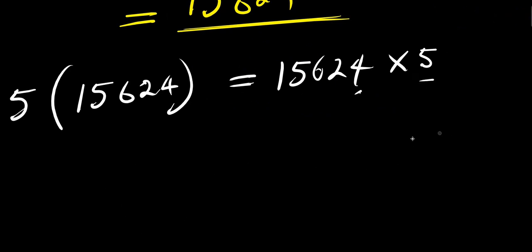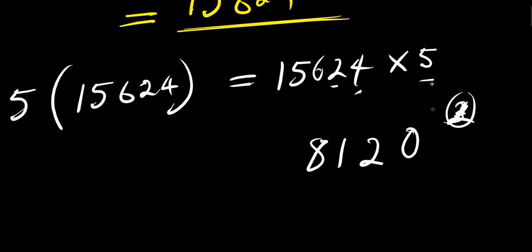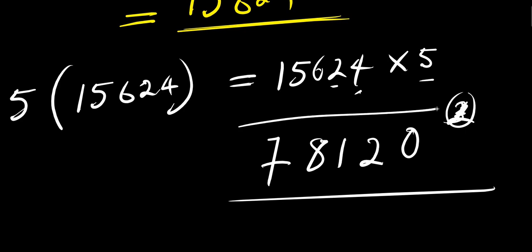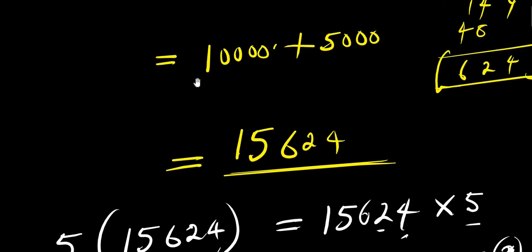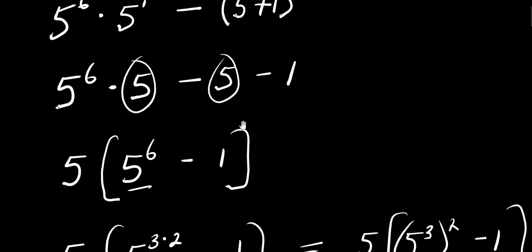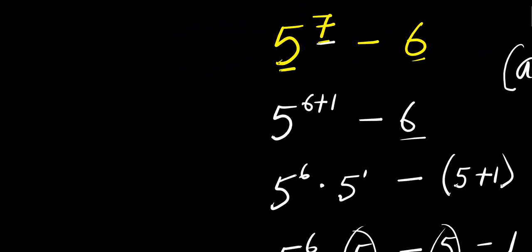5 times 4 is 20. Carry over 2. 5 times 2, 10 plus 2, 12. Carry over 1. 5 times 6, 30 plus 1, 31. 1 carry over 3. 5 times 5, 25 plus 3, 28. I carry over 2. 5 times 1, 5 plus 2. This is it: 78,120. So our answer here is 78,120.